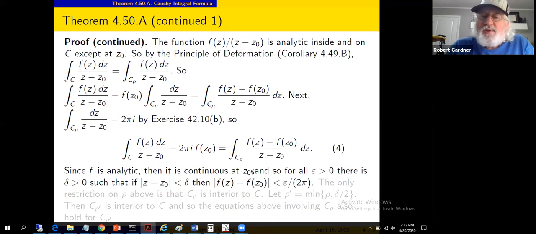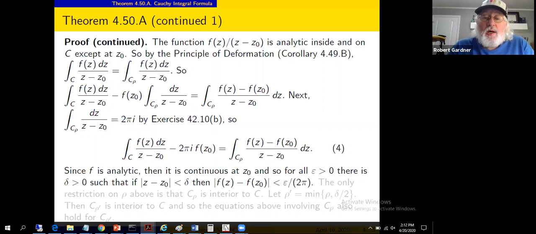So let's use an epsilon-delta definition of continuity. Continuity at z sub 0 means for all epsilon greater than 0, there's a delta greater than 0 such that if mod z minus z sub 0 is less than delta, that is, if z is sufficiently close to z sub 0, then mod f of z minus f of z sub 0 is less than this little positive quantity. Let's make that little positive quantity epsilon divided by 2 pi.